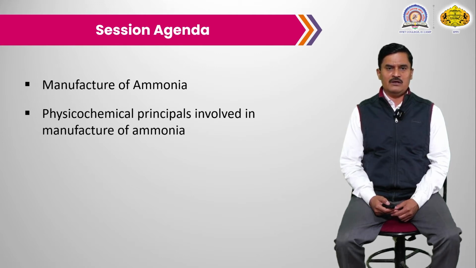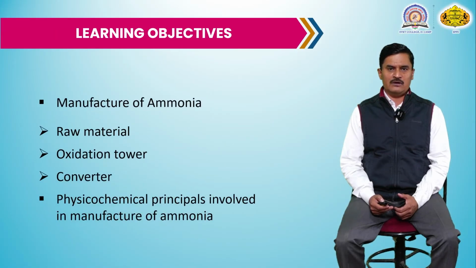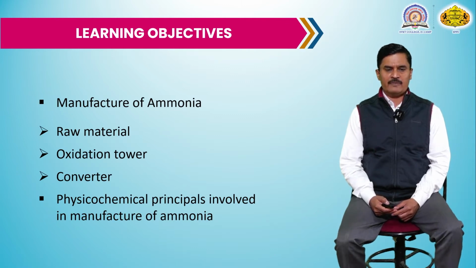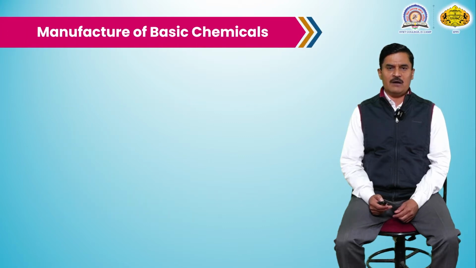In the first chapter we discussed the different departments present in the chemical industry. In manufacture of ammonia, we discuss the raw material, oxidation tower, converter, and physico-chemical principles involved in the manufacture of ammonia. So students must learn all these points.